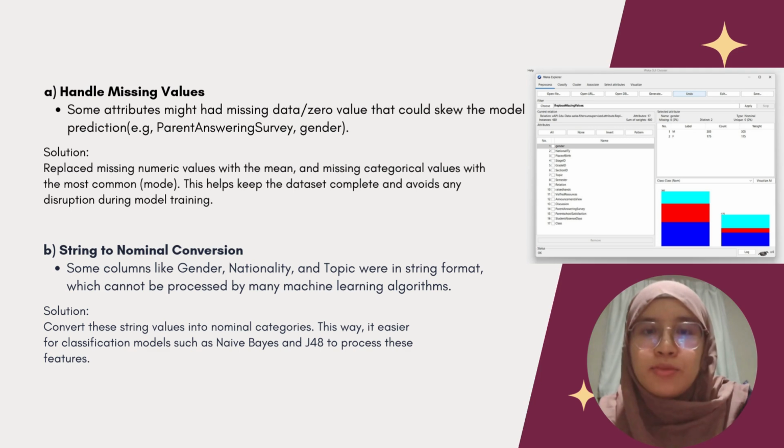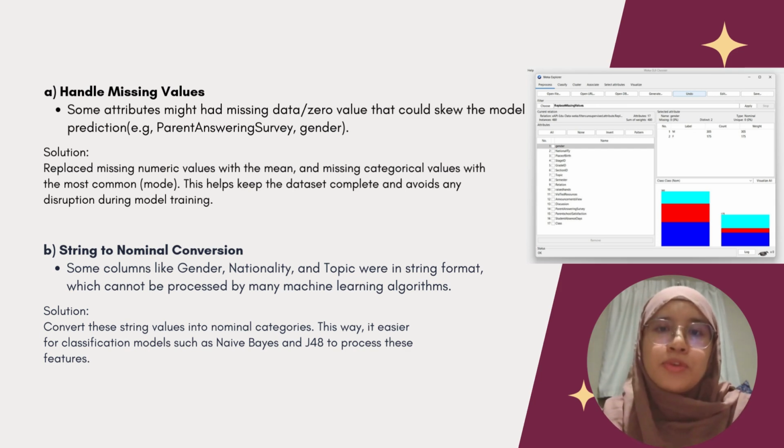To handle this, we replace the missing numeric values with the mean value and missing categorical values with the most frequent value. This makes sure that our dataset remains complete and the model training process isn't disrupted by missing or inconsistent data.